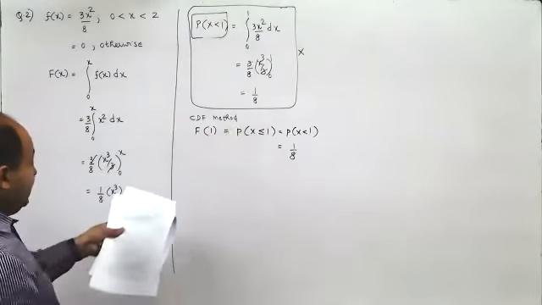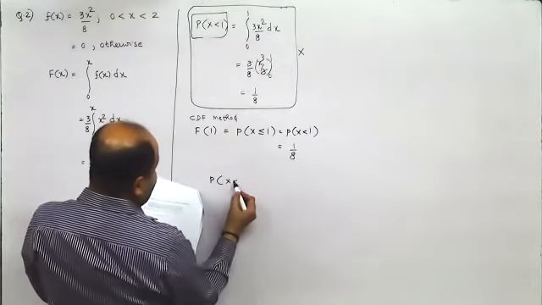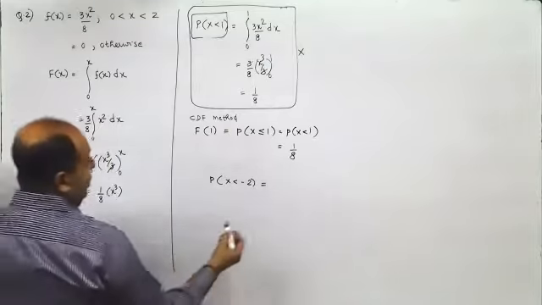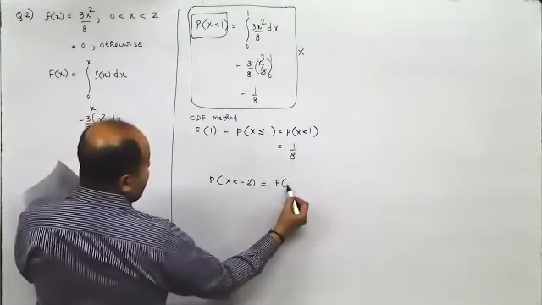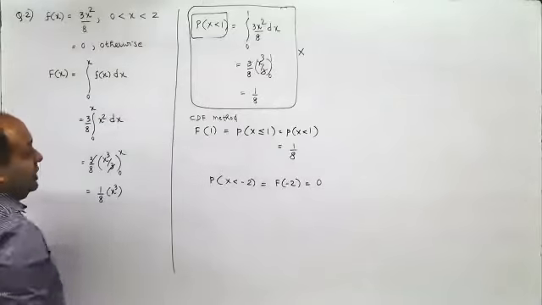Similarly, when I ask you to find the probability of x less than minus 2, it is not possible. First of all, it would be 0. So it would be F of minus 2, which is equal to 0 because it lies before 0. So it would be 0.